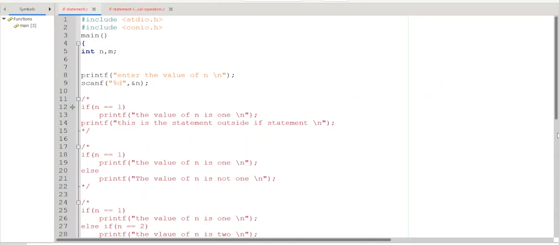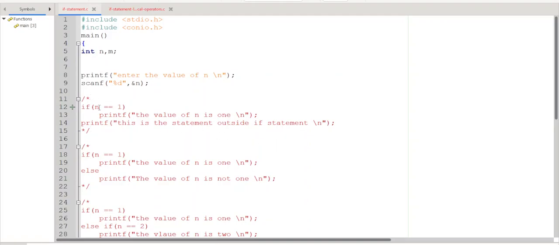Welcome to the C programming example, which is about the if statement. Here we will see the format of the if statement, the if else statement, and the if else if statement also. First we'll go one by one. First we'll consider a simple one without using any if. So remember these are common statements.